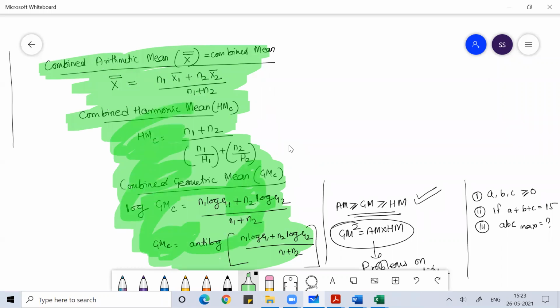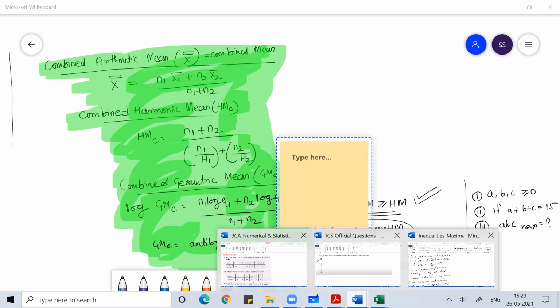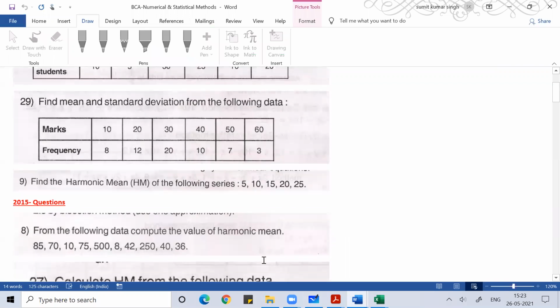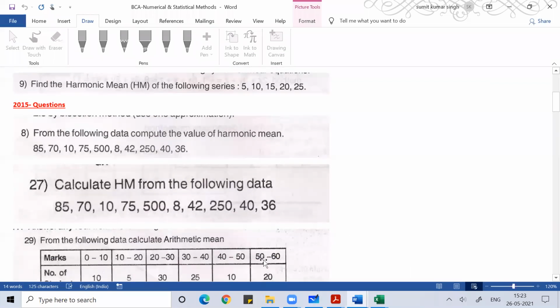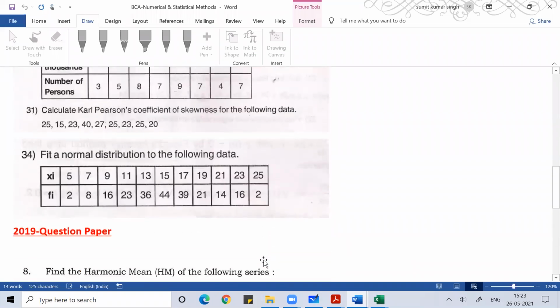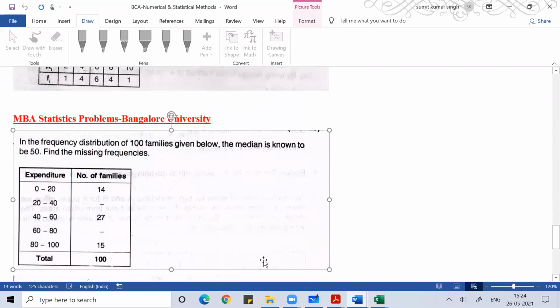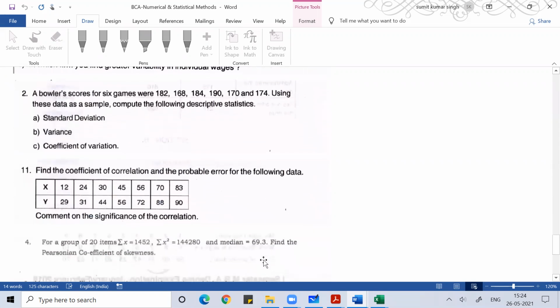Every year, one 2 marks question comes on combined harmonic mean, and it is always easy. You know the formula, so if you get a question, you can easily solve it to get the answer. Any confusion, any doubt, guys?